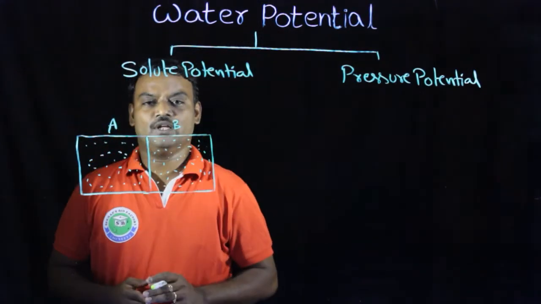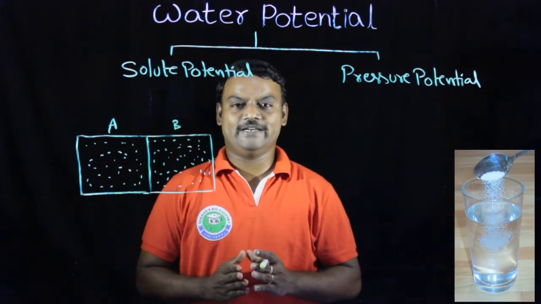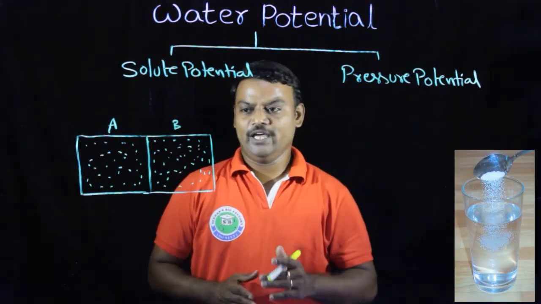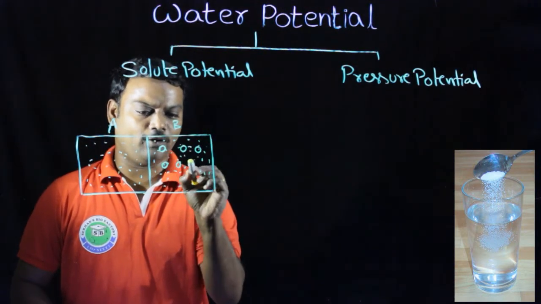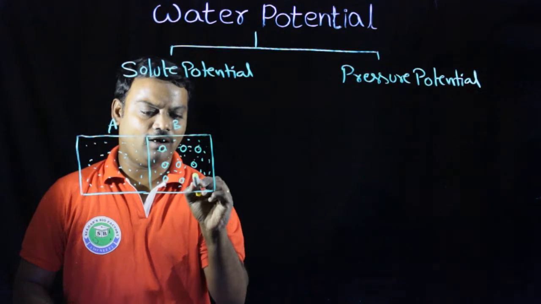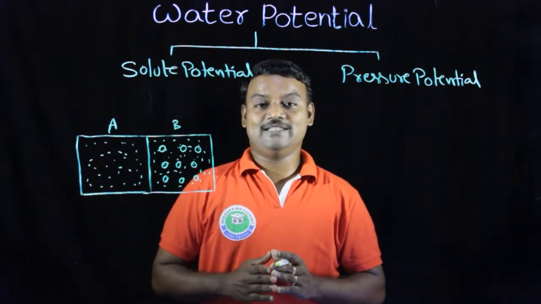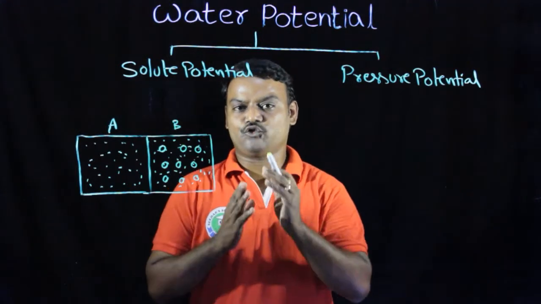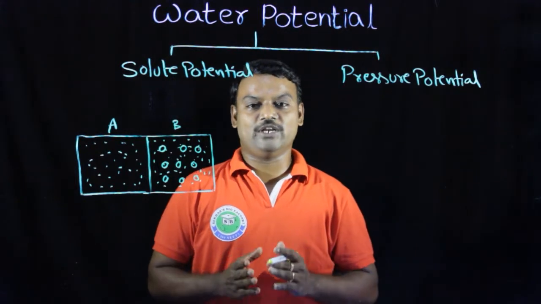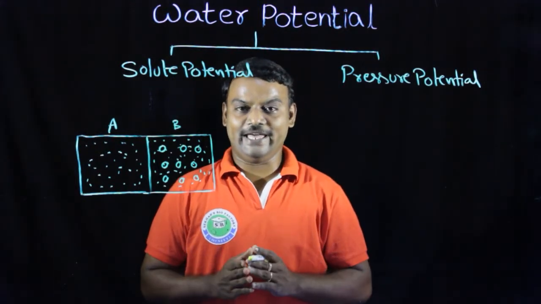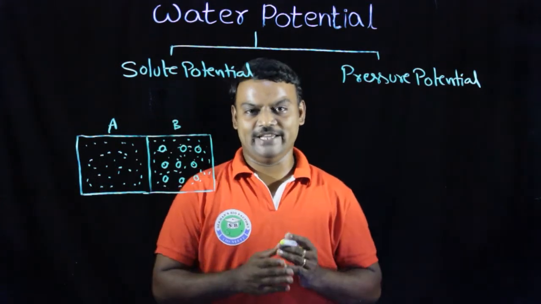At this time, we add some solute particles, either salt or sugar, in system B. Due to the solute particles in system B, the water potential, or kinetic energy or free energy, of the water molecules gradually decreases.